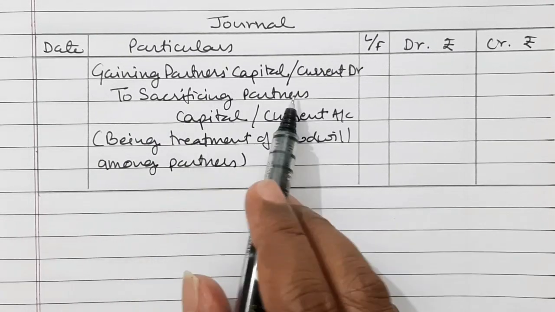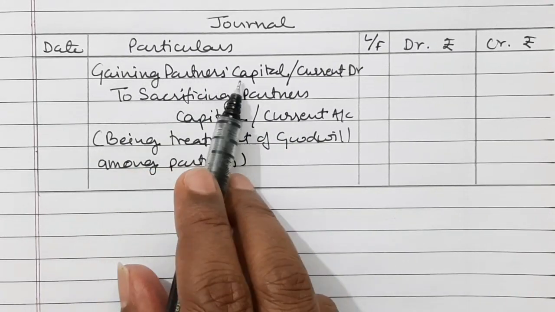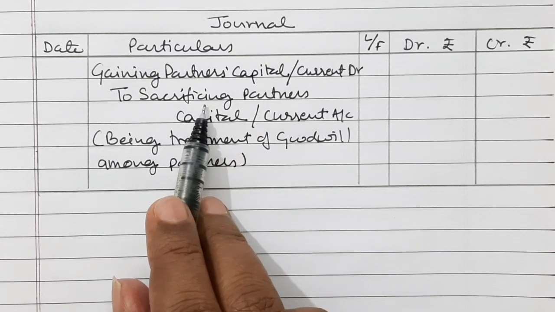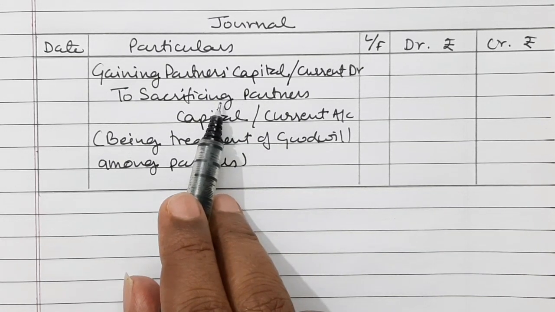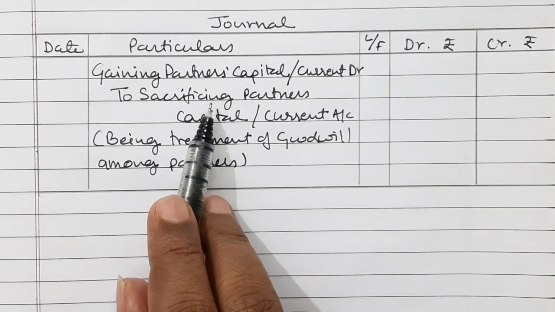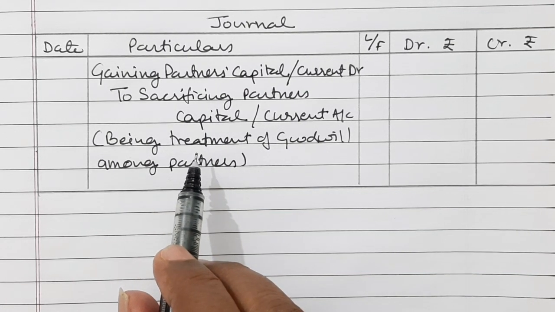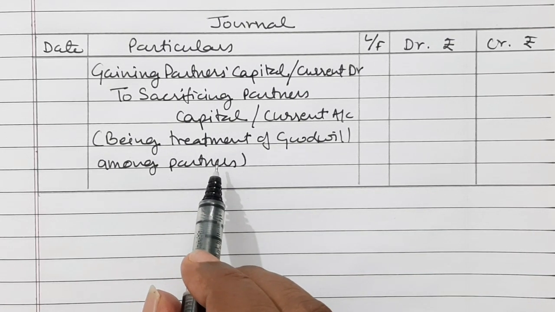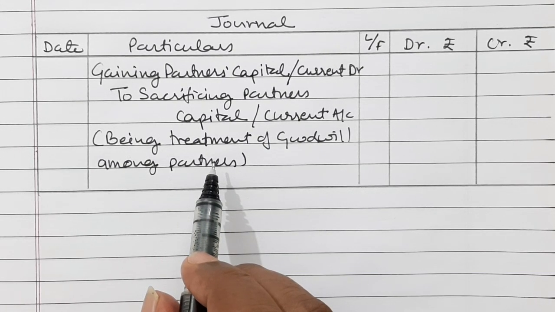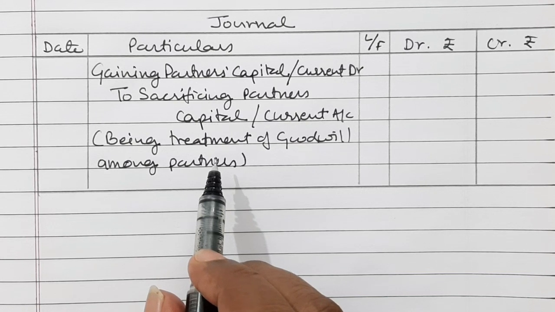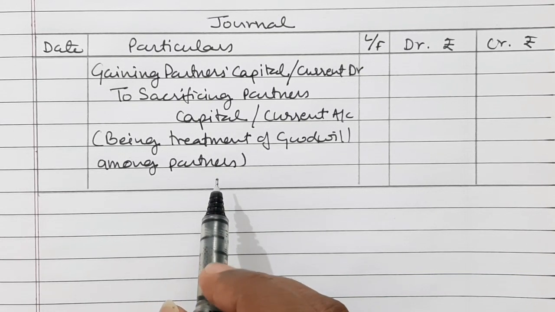Now, this treatment of goodwill is done in gaining ratio for gaining partners and in sacrificing ratio for sacrificing partners. So the sacrificing ratio and gaining ratio is a must for the treatment of goodwill, and calculation of gaining ratio, sacrificing ratio and new profit sharing ratio we have already covered in the previous video.